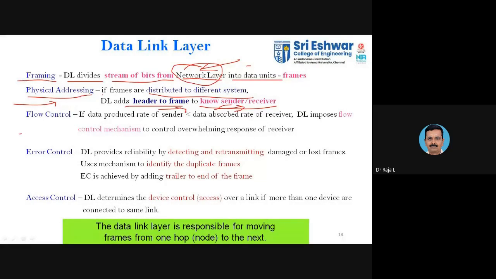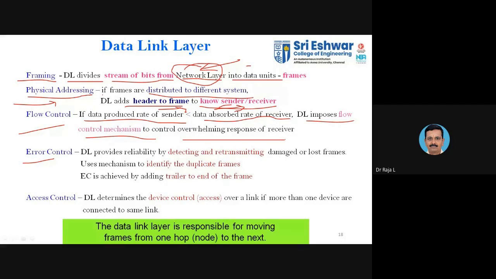The next one is that it also performs flow and error control. It has to regulate the flow of data. That is the flow control mechanism. If the data is produced by the sender at a rate higher than the rate the receiver can absorb, then the data link layer imposes the flow control mechanism to control the overwhelming of the receiver.